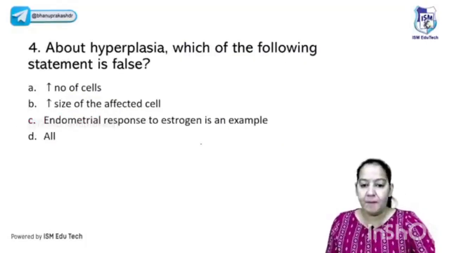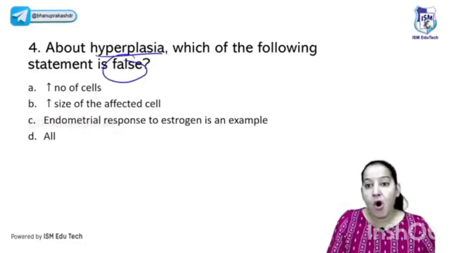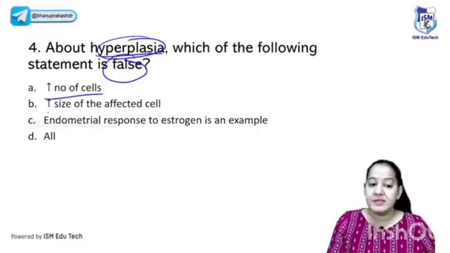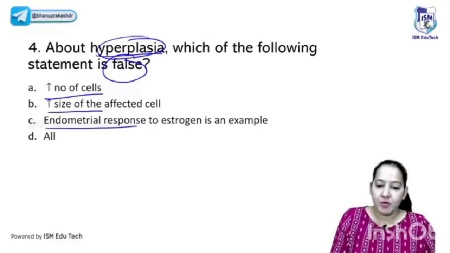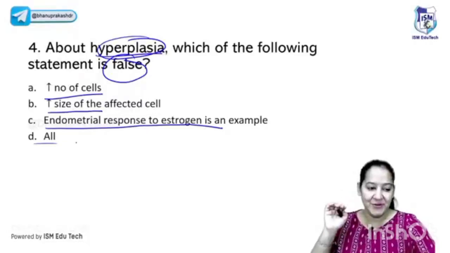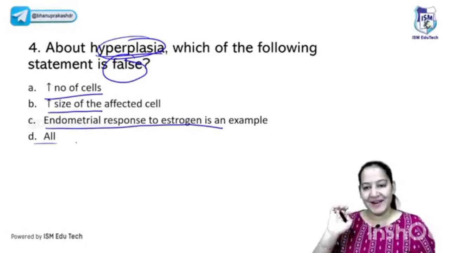The next question is about hyperplasia. Which of the following statements is false for hyperplasia? Is it an increase in number of cells? True or false? Increase in size of cells? True or false? Endometrial response to estrogen is an example, or all of the above? What is the correct answer? It's a tricky question. Don't get confused in the options. It's very easy but tricky.